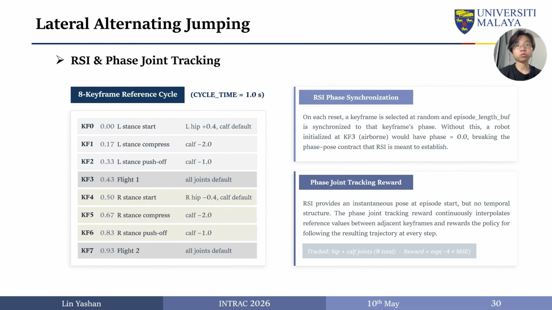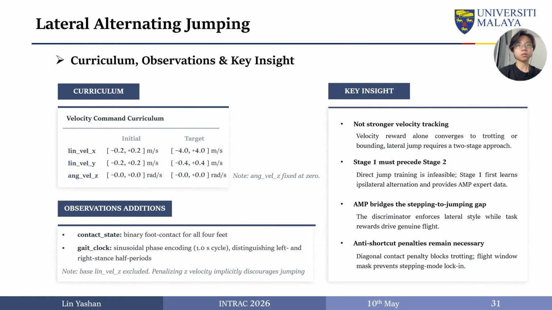RSI and phase joint tracking both belong to Stage 1. RSI synchronizes each reset to a keyframe in the reference cycle. Phase joint tracking continuously interpolates between keyframes to provide temporal structure throughout the episode. Contact state and gate clock are added to the observation, while base vertical velocity is excluded to avoid discouraging upward motion. Yaw commands are also fixed at 0 to prevent rotational shortcuts during lateral alternation training.